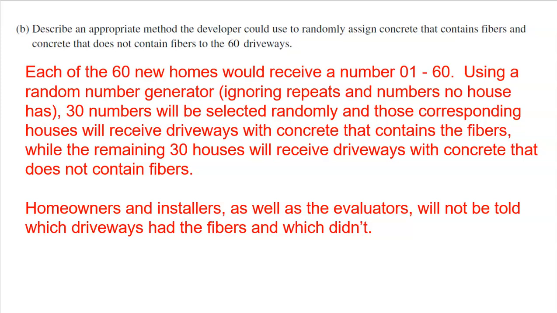Now I also added here, I don't necessarily know if this is necessary because it doesn't really focus on what the question says, but I thought it was also important to say homeowners and installers as well as the evaluators will not be told which driveway had the fibers and which didn't. The head researcher, the head developer, the guy who's running this whole thing is going to know what 30 have the fibers and what 30 don't. But the homeowners should not know because we don't want them to treat their driveway differently one way or the other. The evaluators should not know, we don't want them to think one way or the other and be biased. And again, that's double blinding. Not necessarily part of the actual explanation of the random assignment, but I thought it was important to note that.